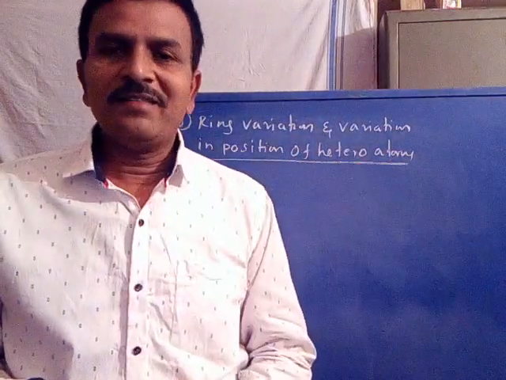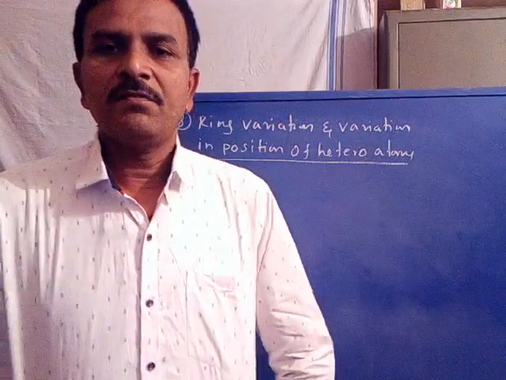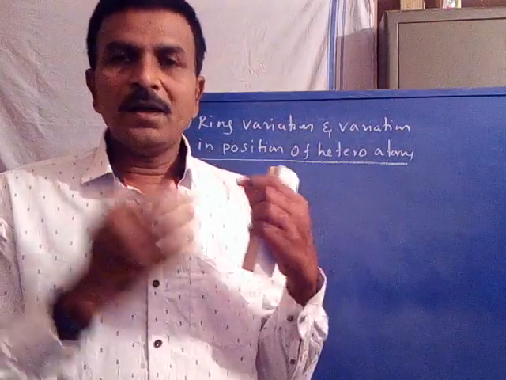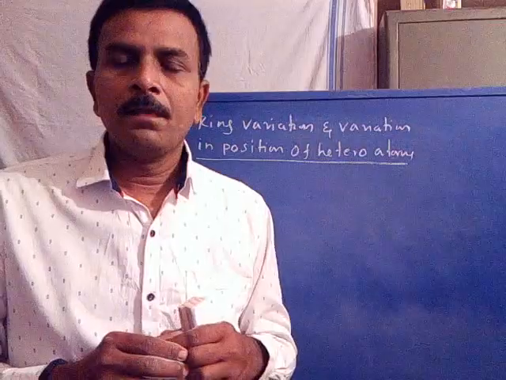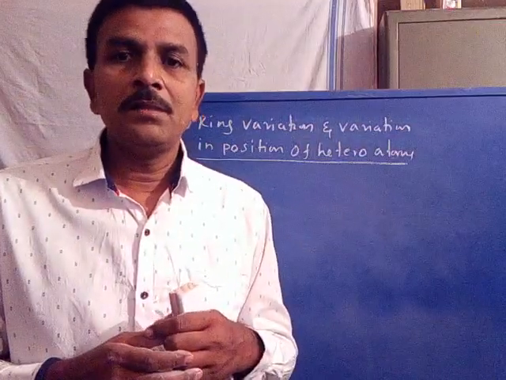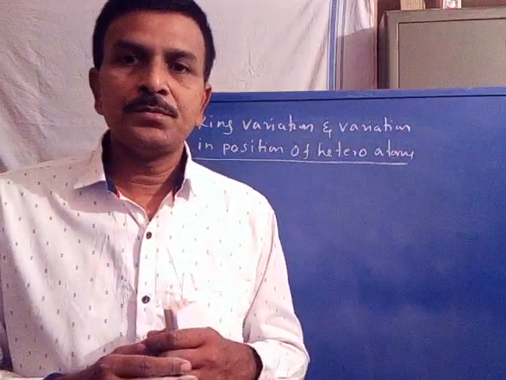So this is another strategy for modification of lead structure. Ring variation or variation in the position of heteroatoms